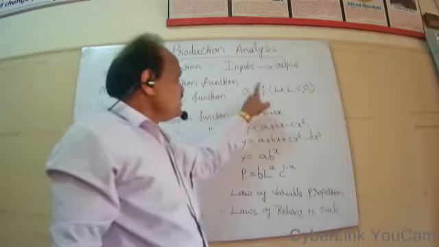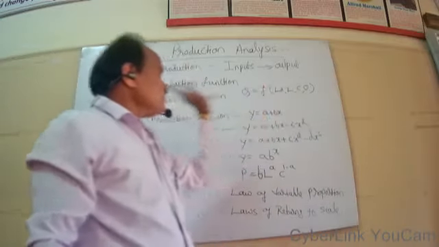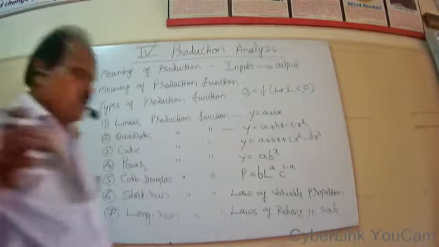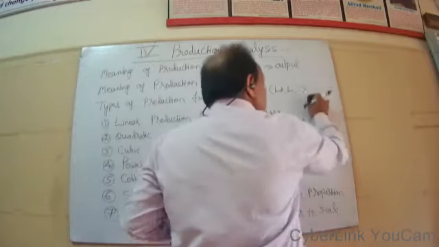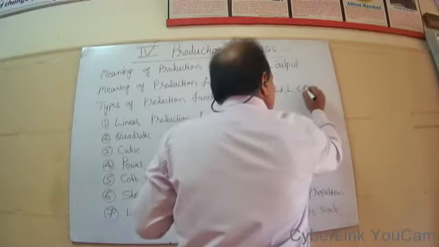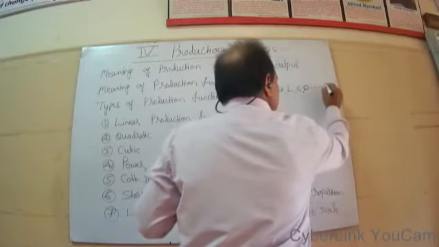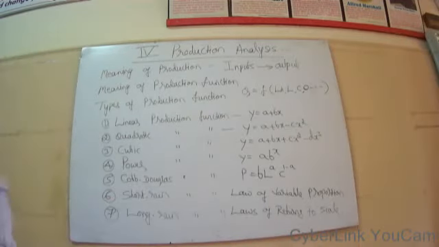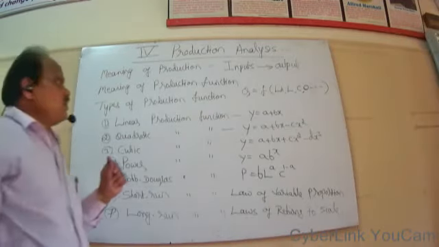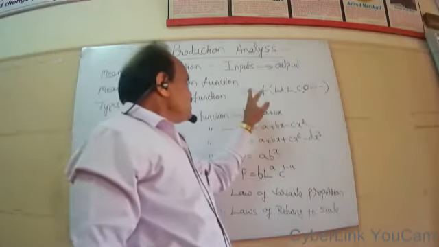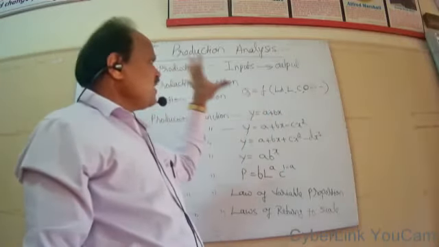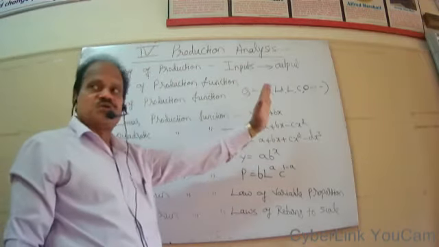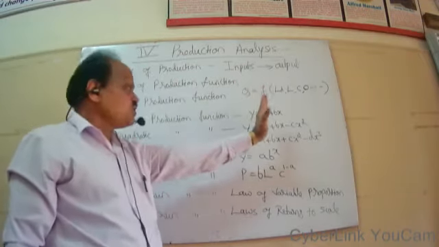So output is the function of inputs. So land, labor, capital, organization or whatever the things which are used in the process of production. You can also continue, and so on. So Q is the function of land, labor, capital and organization. It means output is the function of inputs which are used in the process of production.